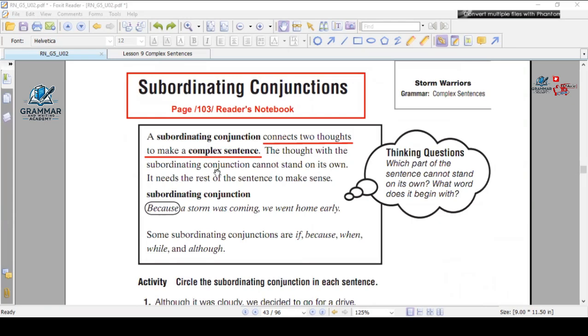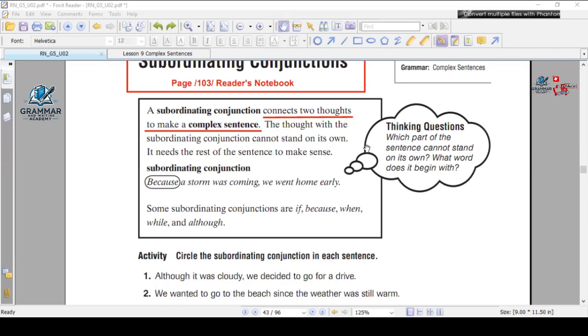So, the thought with the subordinating conjunction cannot stand on its own. It means once you have a subordinating conjunction with only one sentence after it, this group of words cannot stand on its own. It's a fragment. For this reason, it needs the rest of the sentence to make sense. For this reason, it needs the second sentence. So the conjunction with only one sentence doesn't give you a meaning. The conjunction must have two sentences to give you a meaning.